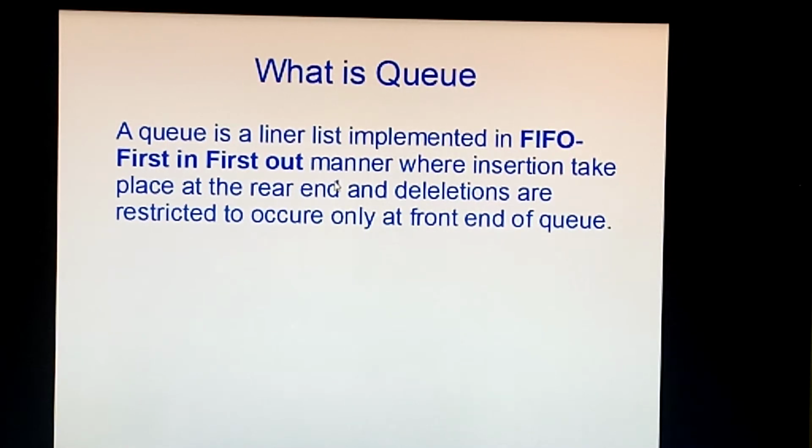Queue is like the queue in the railway station, or any kind of ticket counter, where the person who stands first will get the ticket first, and you cannot join at the first, you have to join at the last. So a queue is a linear list implemented in FIFO, first in first out manner, where insertion takes place at the rear end and deletion is restricted to occur only at the front end of the queue.